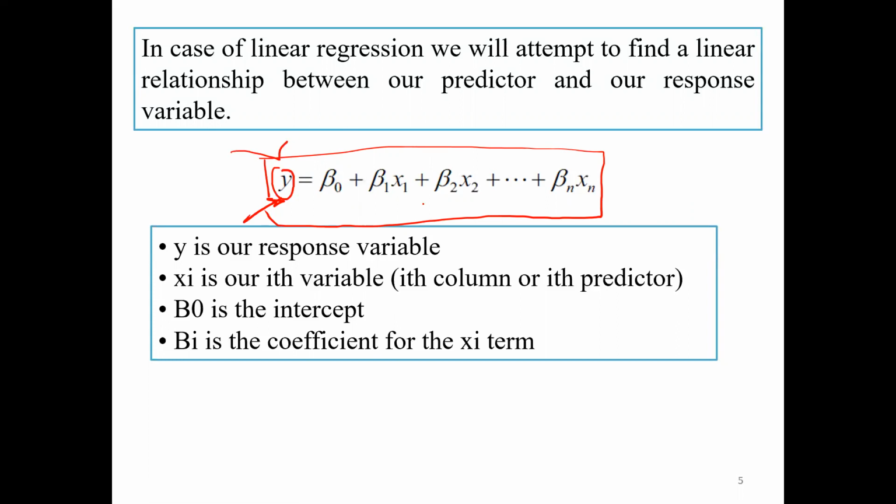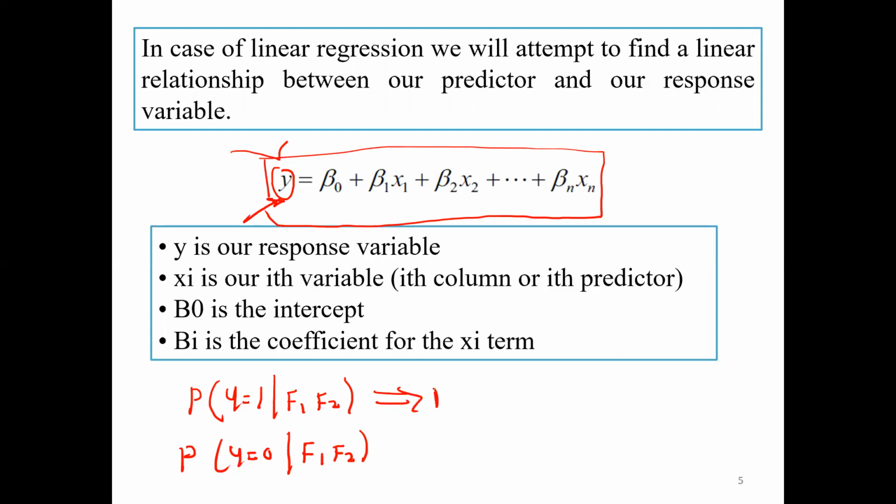Ultimately, what we are going to find is the probability of yes, or we can say success, y equal to 1, at given features F1, F2. And the probability of y equal to 0, meaning failure, at given features. We are going to calculate two probabilities, P1 and P2, and compare which one is higher.